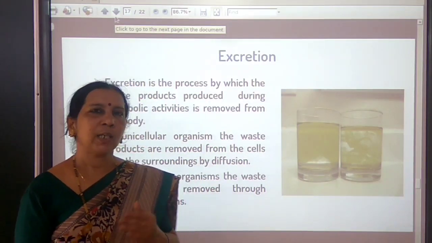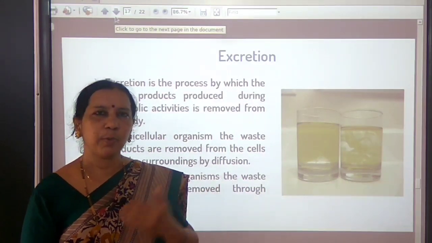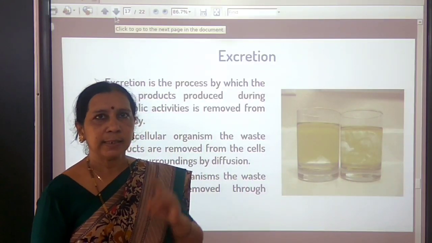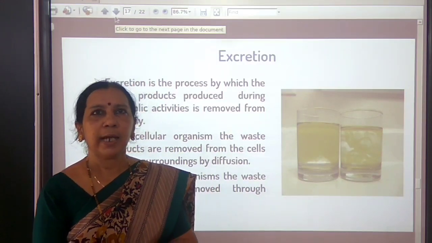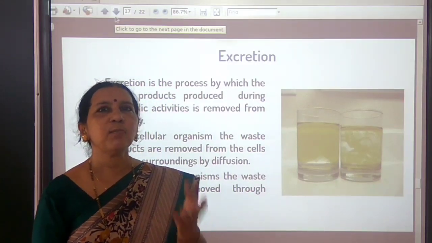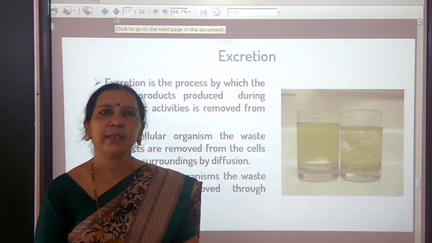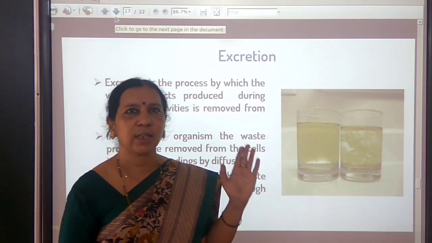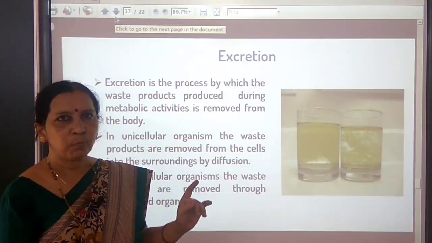But in phloem, food is transported in both directions, both upward and downward. And one more difference is xylem conducts water and minerals, phloem tissue conducts food. Transport of water in xylem involves simple physical processes like root pressure and transpiration pull, but transportation of food in phloem involves utilization of energy from ATP. So these are the differences.